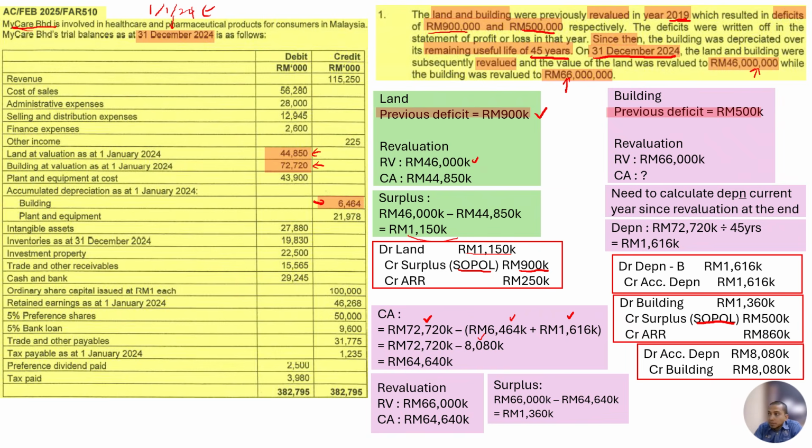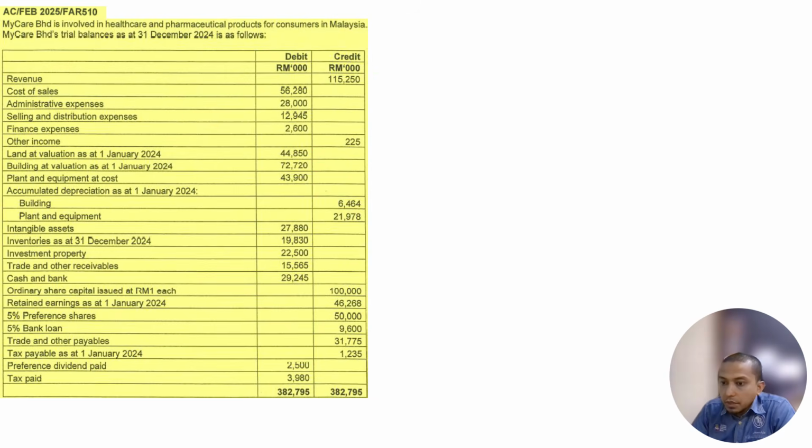We proceed to the next one. Right. So remember, the pair for revaluation is also that you need to eliminate the accumulated depreciation. In the previous slide, I missed explaining that part, but you can refer to the previous slide. We need to eliminate the accumulated depreciation. To eliminate accumulated depreciation, we debit accumulated depreciation and we credit the asset itself. In the previous case, it is the building itself.